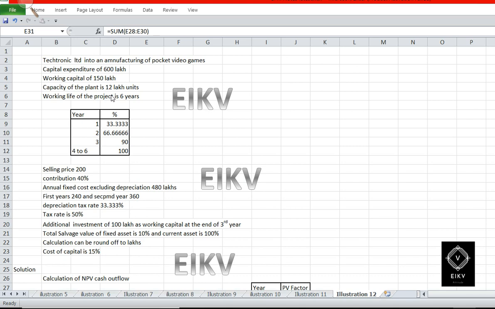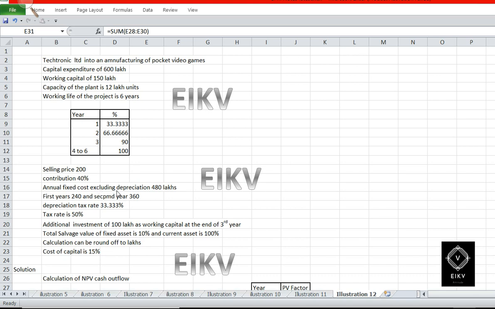The working life of the project is 6 years and then they have given the working capacity of each year, which is given in percentage as first, second and third year. The capacity of production will be 33.3 percentage, 66.6 percentage and 90 percentage. From 4 to 6 years there is 100 percentage. The selling price of the pocket video game is 200 per unit. The contribution is 40 percentage.